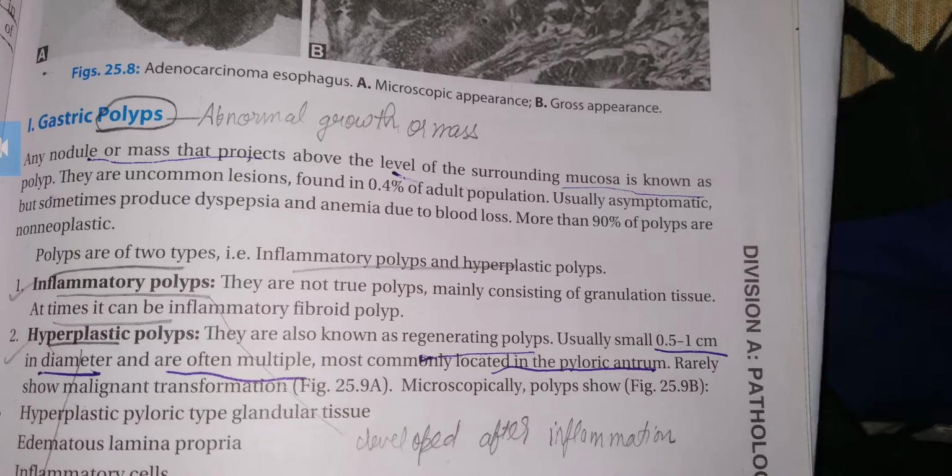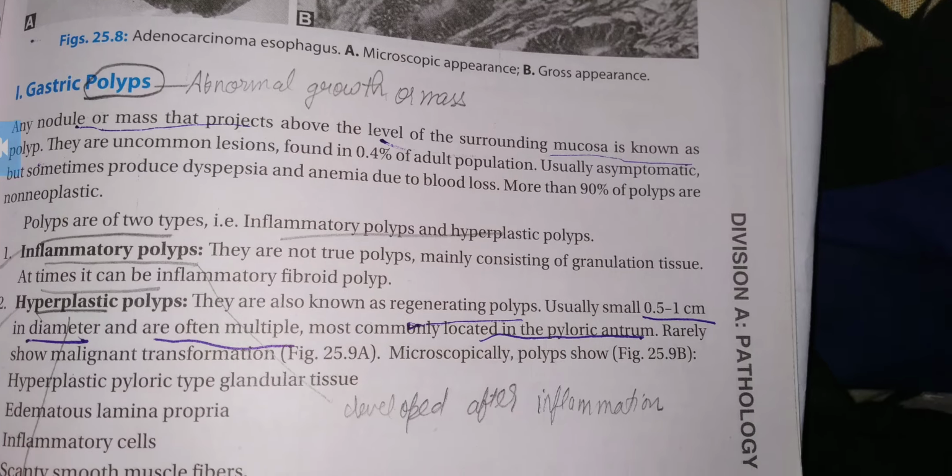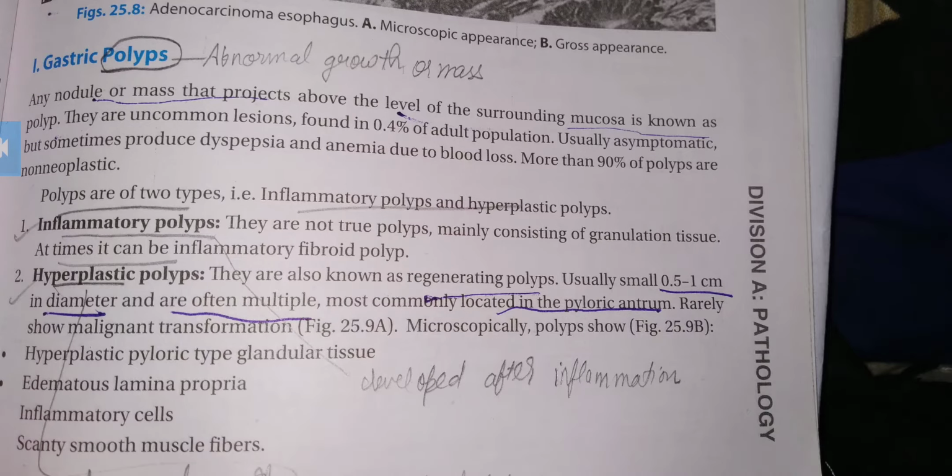blood loss. So we have seen that any nodule or mass, if it overgrows, is called a polyp, and it is an uncommon lesion found in 0.4% of adult population. The symptoms are usually not visible, but sometimes they may show dyspepsia and anemia due to blood loss. More than 90% of the polyps are non-neoplastic. Polyps are of two types: inflammatory polyps and hyperplastic polyps.